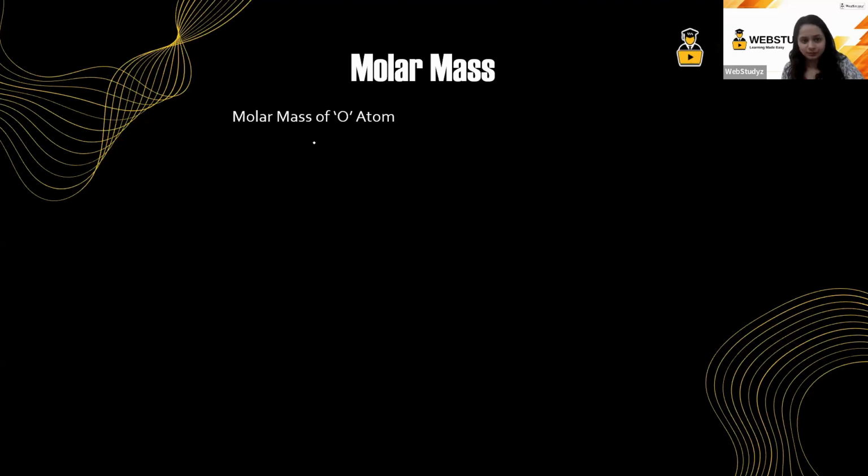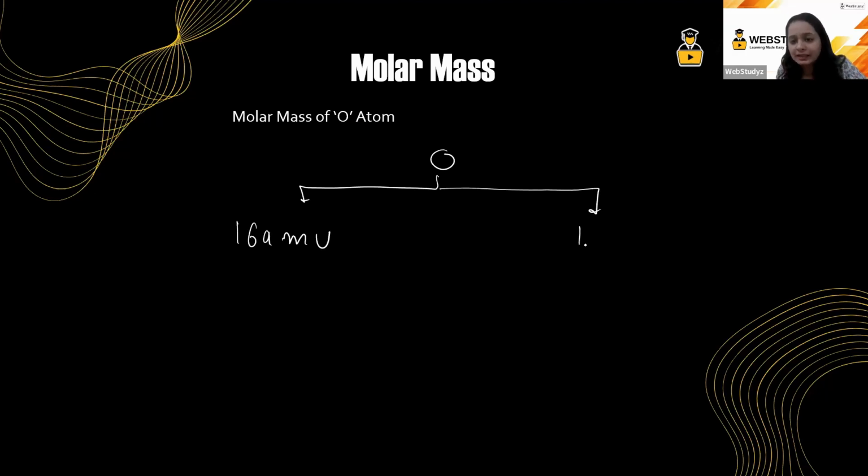Now you see, if I have this oxygen atom, the mass is given to us in two forms. The very first form is 16 AMU and the second form is 16 grams. If I talk about the 16 atomic mass unit, then remember this is the mass of one oxygen atom.